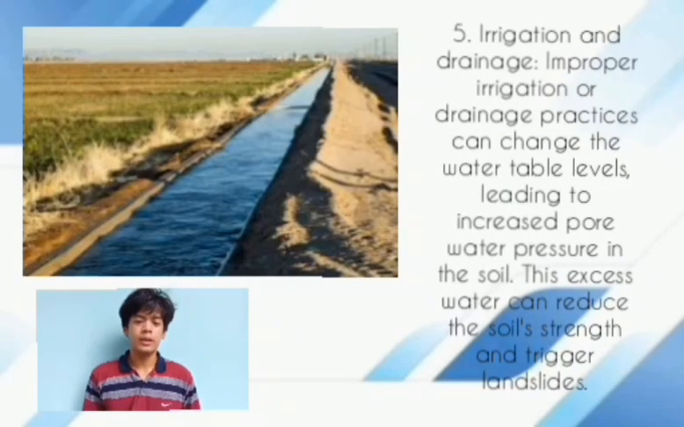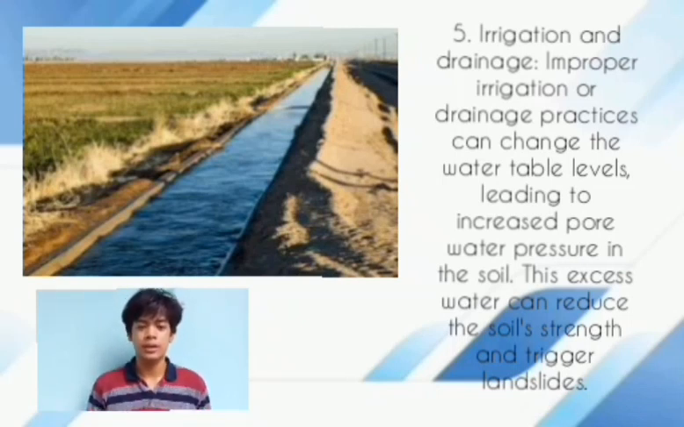Number 5, irrigation and drainage. Improper irrigation or drainage practice can change the water table levels, leading to increased water pressure in the soil. This excess water can reduce the soil strength and trigger landslide.